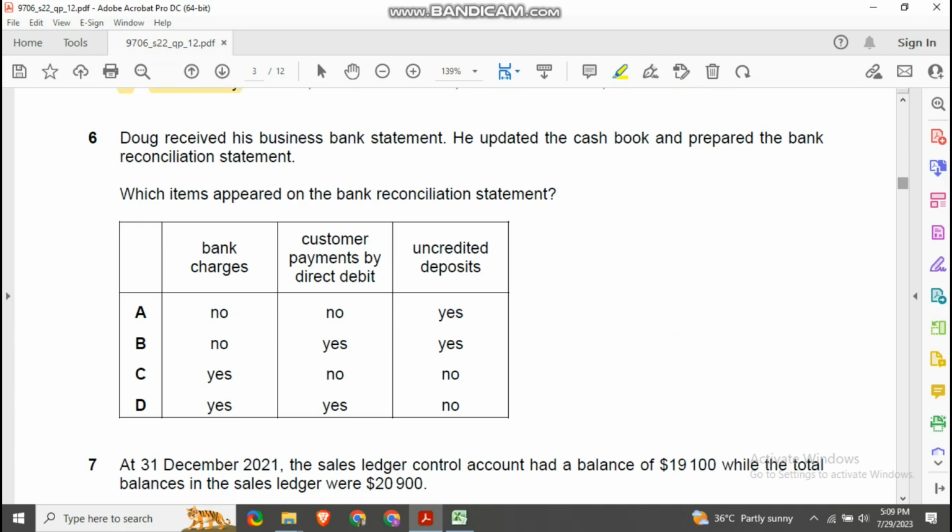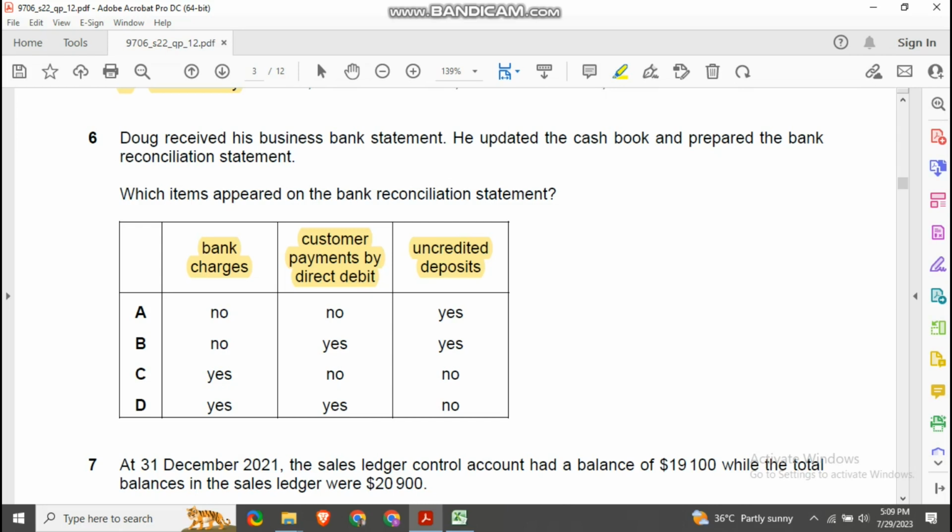So when you prepare reconciliation, what do you write in bank reconciliation statement? Option A, bank charges. Does it appear in the statement? Number 1 is customer payment by direct debit. So when customer directly pays, do you write down that in the bank statement? And uncredited deposit. So when you deposit money in the bank, but bank hasn't credited that in your account, do you write down that?